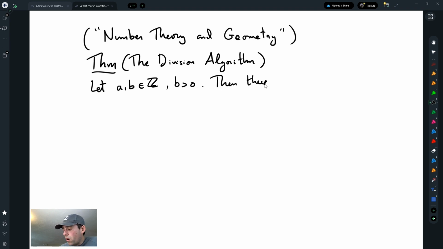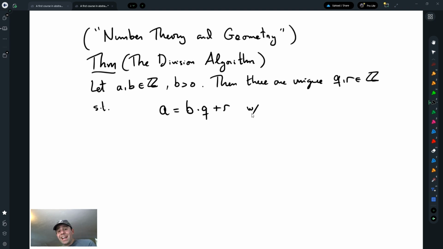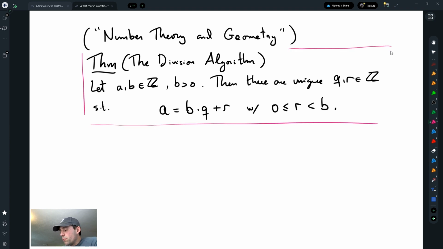Then there are unique q and r in the integers such that a is b times q plus r. Those would not be unique unless we put the remainder in some bounds. So if you fix the remainder between 0 and b, then there is a unique q and r with that property. This is a very important theorem that we use all the time when we do proofs about divisibility, for example, in the integers.